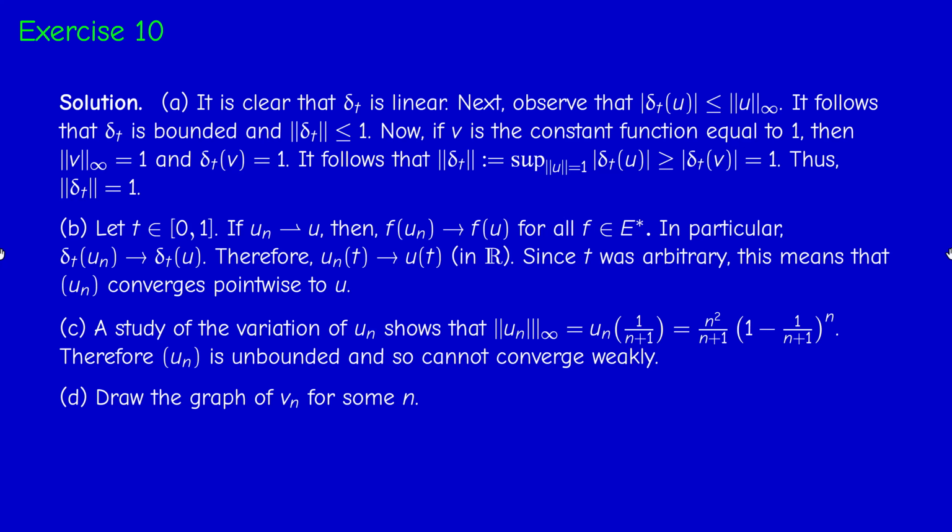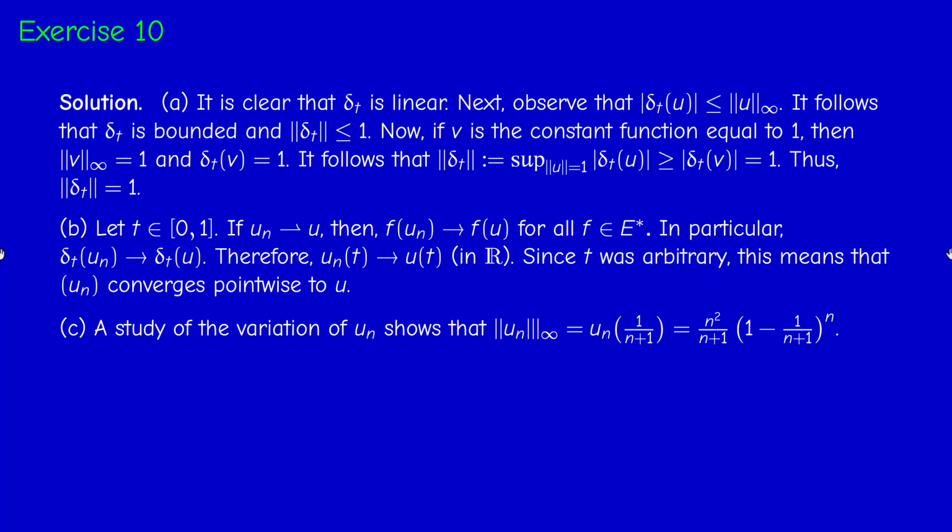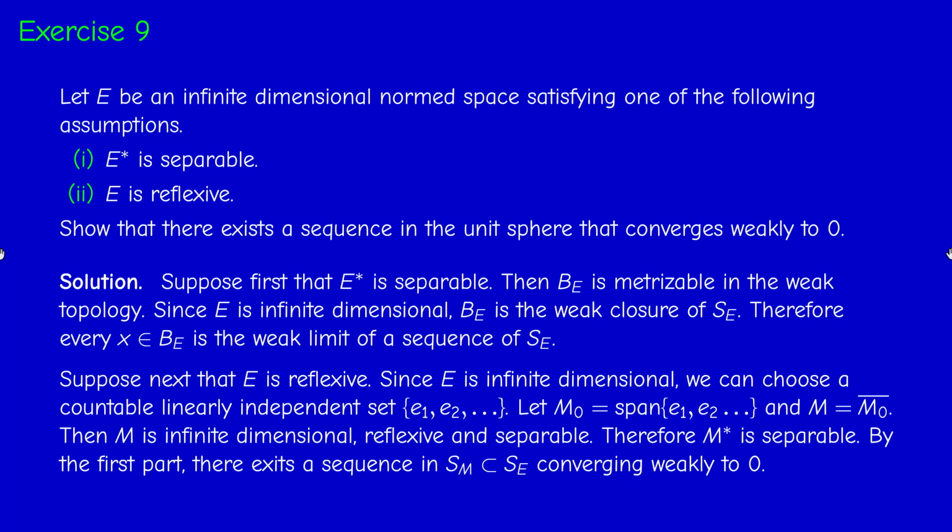Now, the sequence Vn just has a triangle shape, so it starts from 1 and decreases linearly to 0, and then remains 0. So we should easily draw the graph of this function. Consider now an element t between 0 and 1.